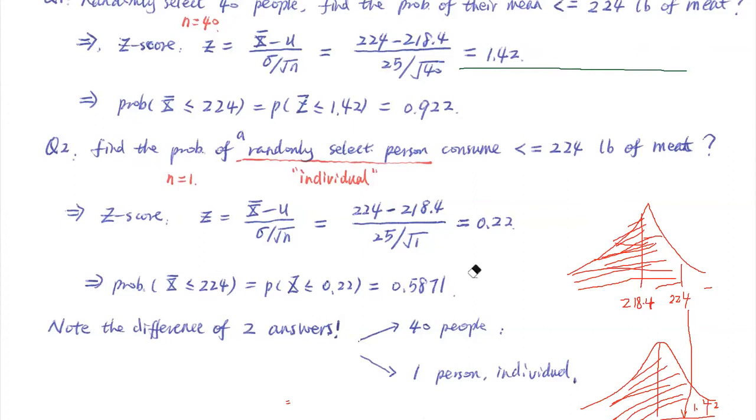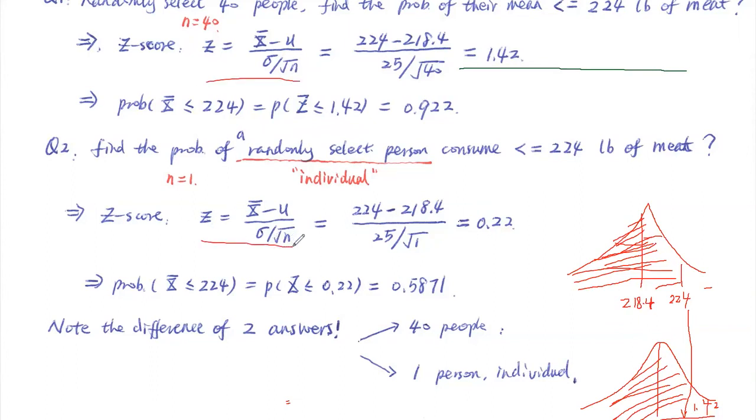Yes, sir. I have a question. I'm a bit confused between the 40 people versus one person. Doesn't the z-score formula for finding one person change? Doesn't it change the formula? Back to the original. The formula is the same. You see that formula here? It's the same one.